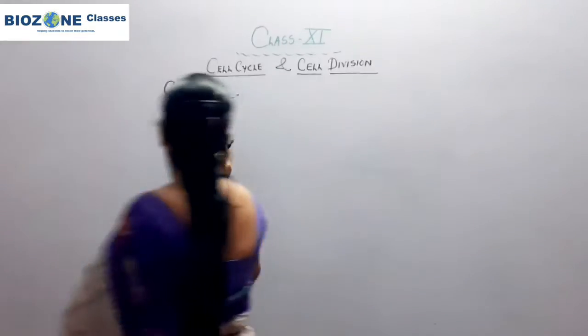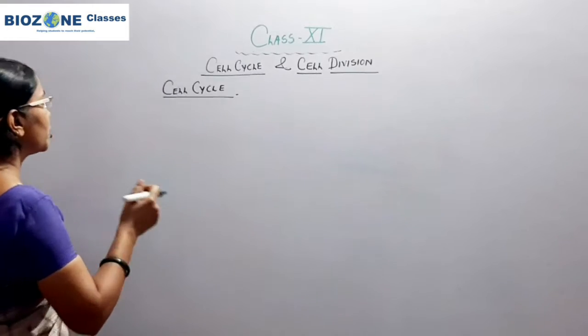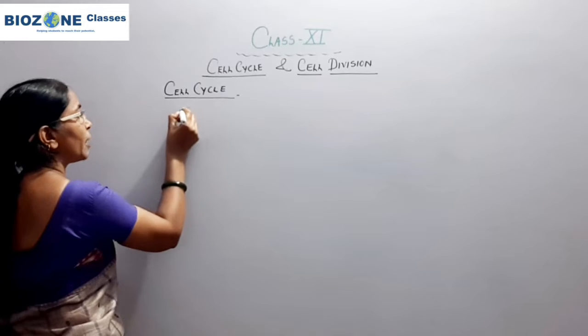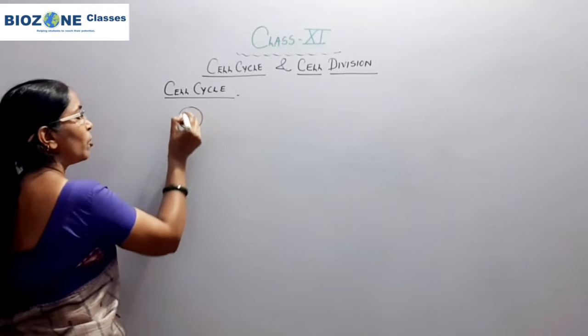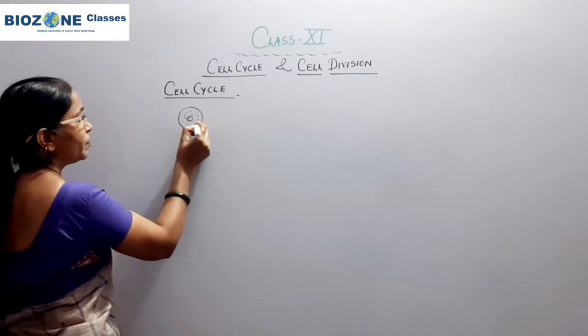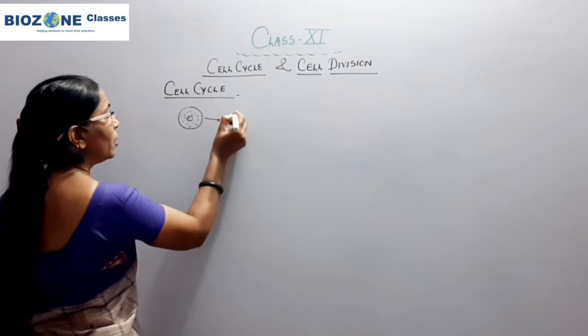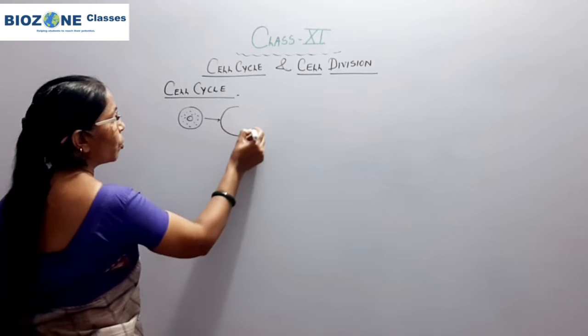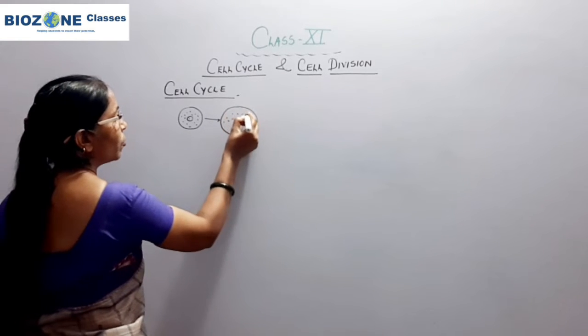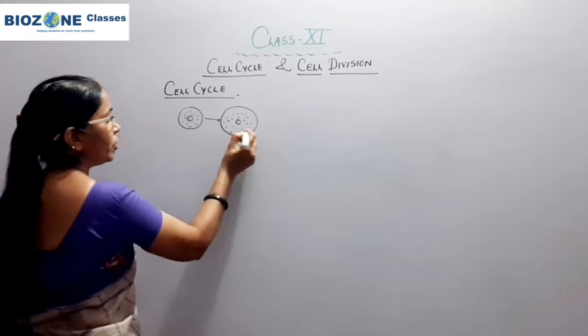Before we come towards the definition, suppose this is one cell. This cell slowly attains a specific growth, and then this cell undergoes division.